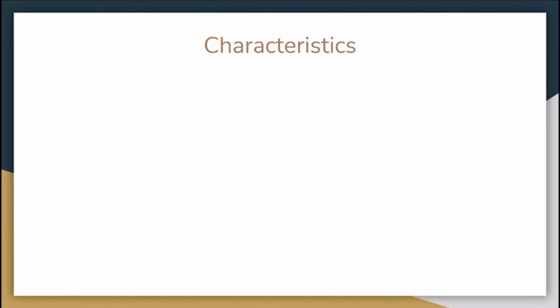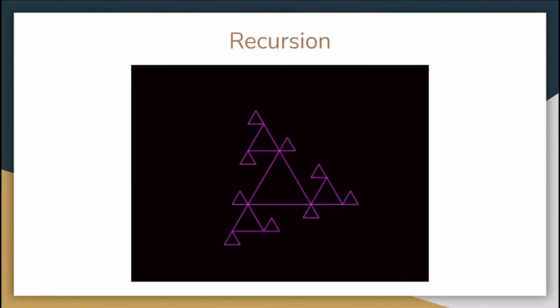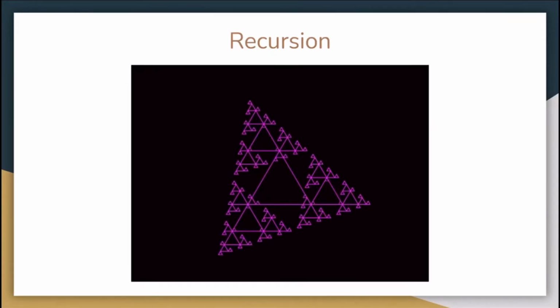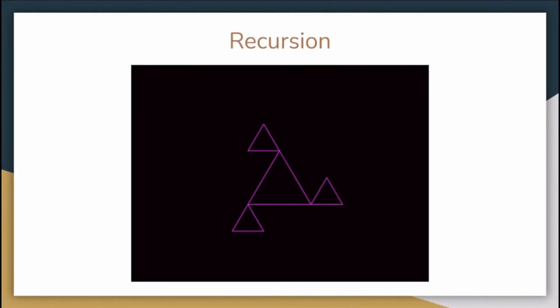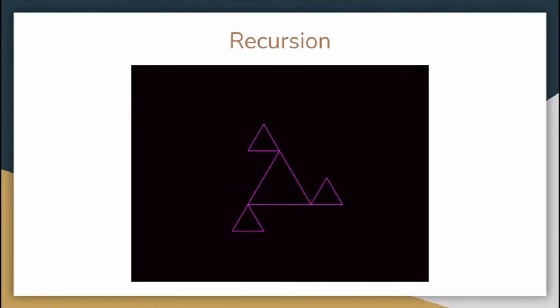The first characteristic of a fractal is called recursion. Fractals typically repeat an action to a figure or a formula to get a continuous set of new results. Let us take this video as an example. As you can see, the figure always follows a pattern. A triangle is always put on the top, left, and right of the previously made triangle and infinitely repeats itself, thus following the concept of recursion.